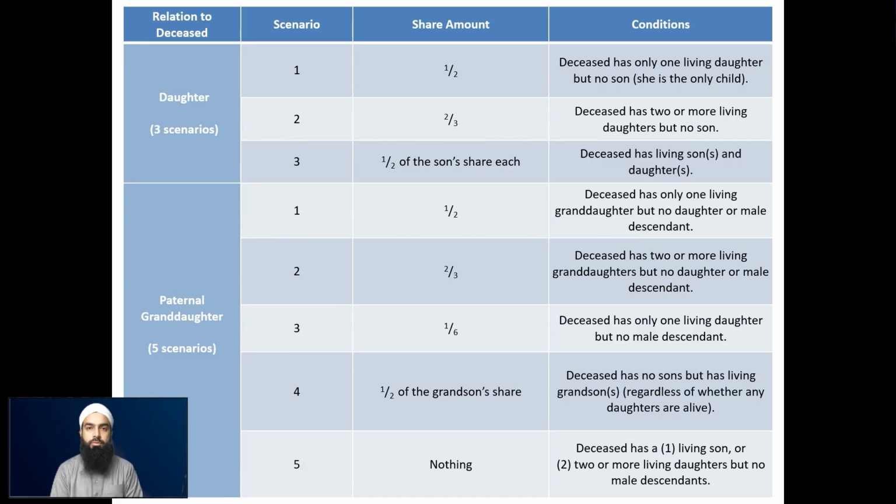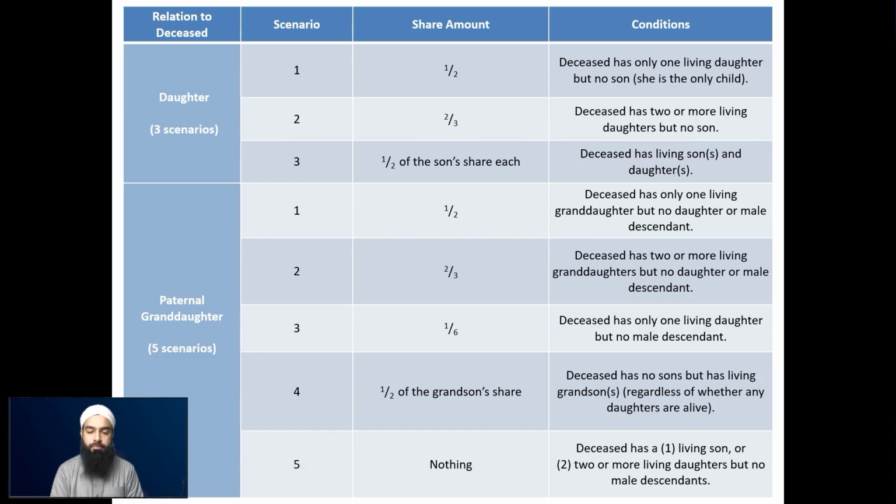So the granddaughter, when we say granddaughter, we're talking about the son's daughters. That's what you mean, not the daughter's daughters. So the paternal granddaughter has 5 scenarios. 3 of these scenarios are similar to the daughter's anyway, because she's practically replacing the daughter when the daughter's not there. So you'll see numbers 1, 2, and 4 are similar to ones we've already understood. So the first scenario is where she receives half of the entire estate.